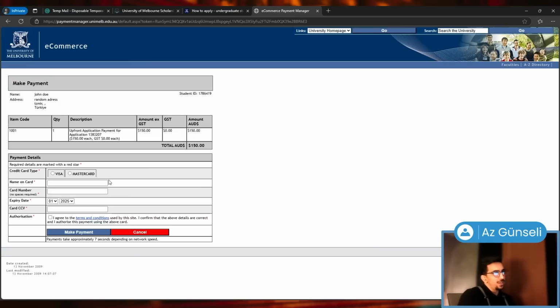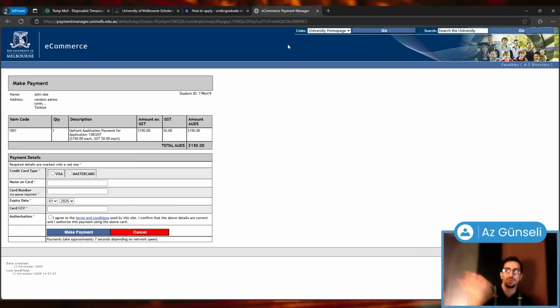And here we are in the payment section. It is 150 Australian dollars, and you give them your Visa or MasterCard information here: name on card, card number, expiry date, CCV, and authorization, and make payment. Obviously, I'm not going to go through the payment here. But after you make the payment for this, you just go back to your application, and then that's it. You're done.